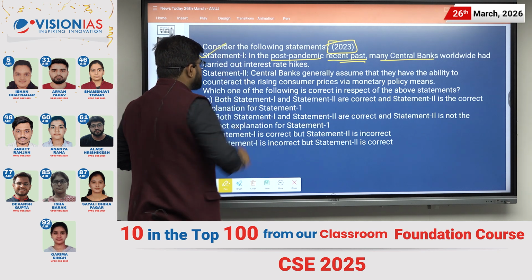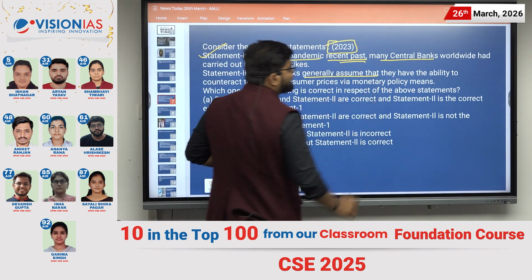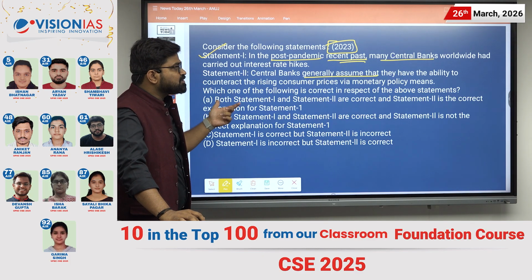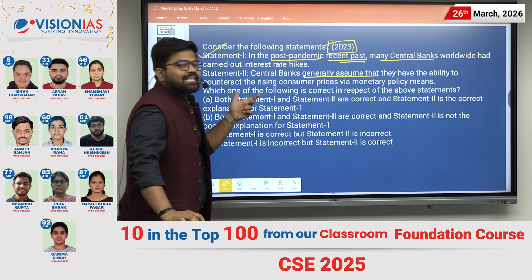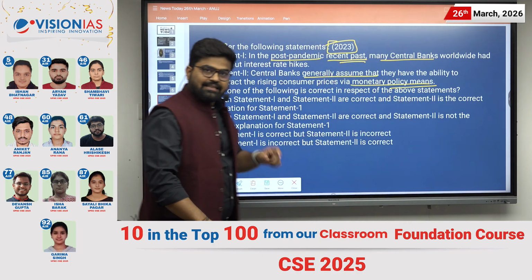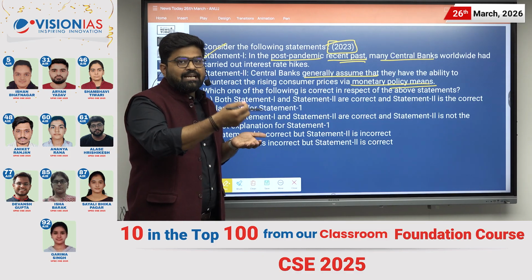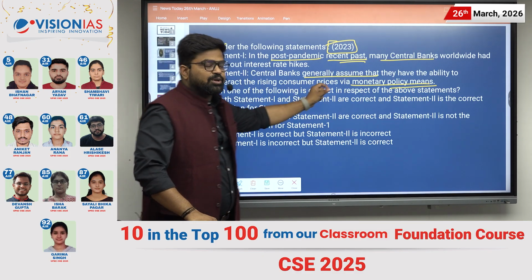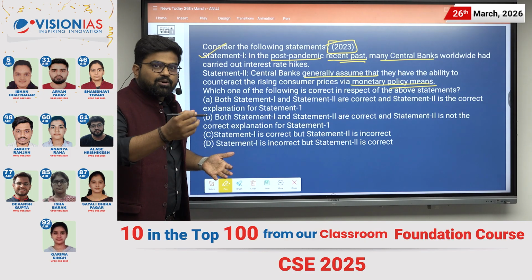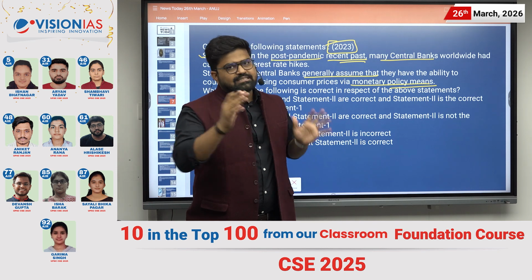Then statement 2: central banks generally assume that they have the ability to counteract rising consumer prices via monetary policy means. We have studied in the news that when there is high money in the market, through various monetary policy means, RBI or the central bank can reduce the money in the market, or vice versa as well.